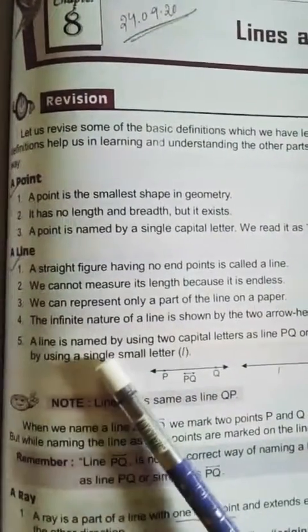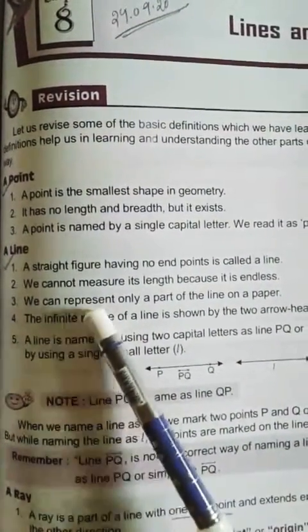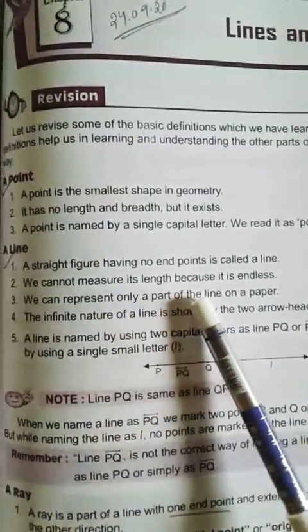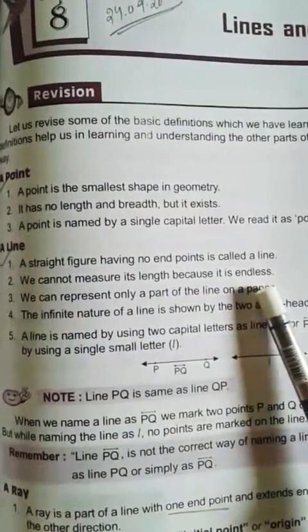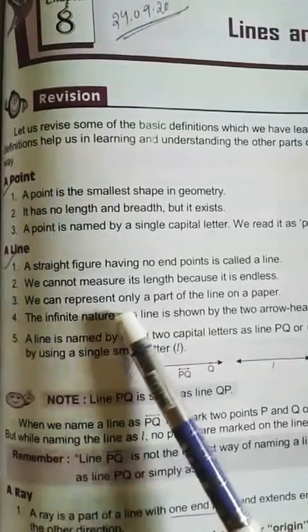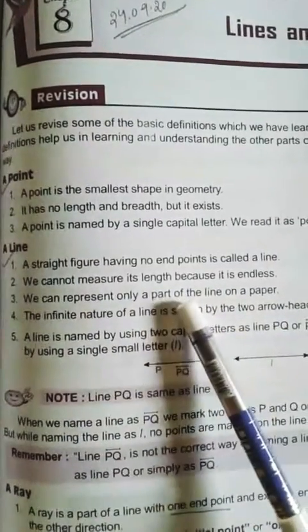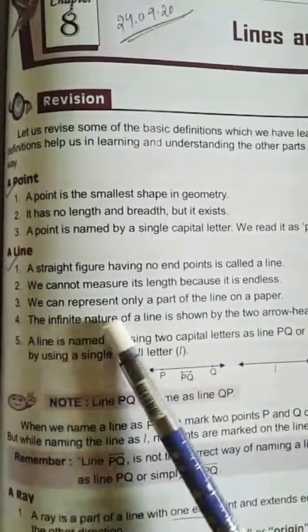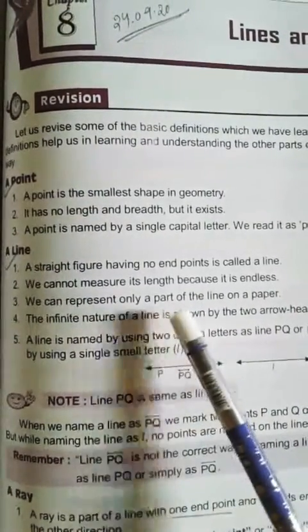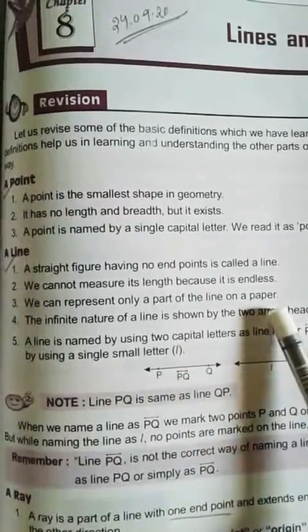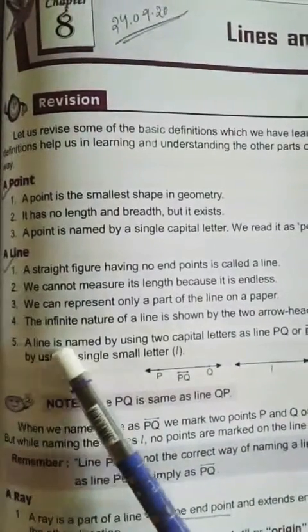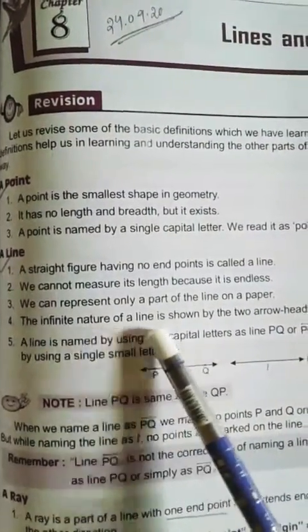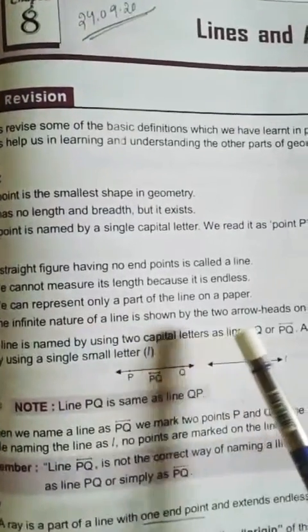Then a line. A straight figure having no endpoints is called a line. We cannot measure its length because it is endless. We can represent only a part of the line on a paper. The infinite nature of a line is shown by the two arrowheads on opposite sides.